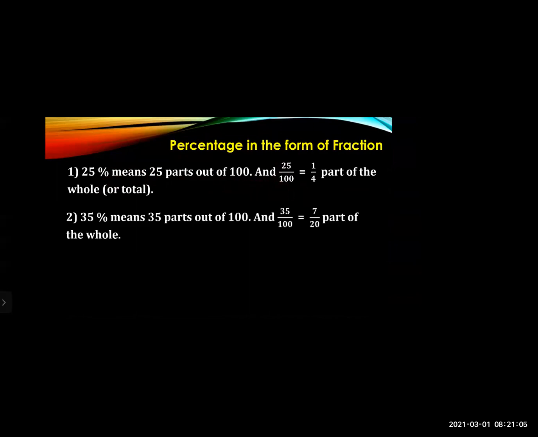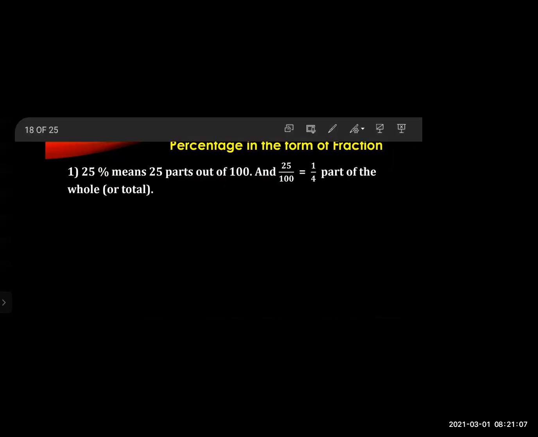Now here, see, when you divide 25 upon 100, by which number will you divide? See, we can divide it by 25 itself. So 25 ones are 25 and 25 fours are 100. So the simplest form you get is 1 upon 4. So this is the fraction for 25%.